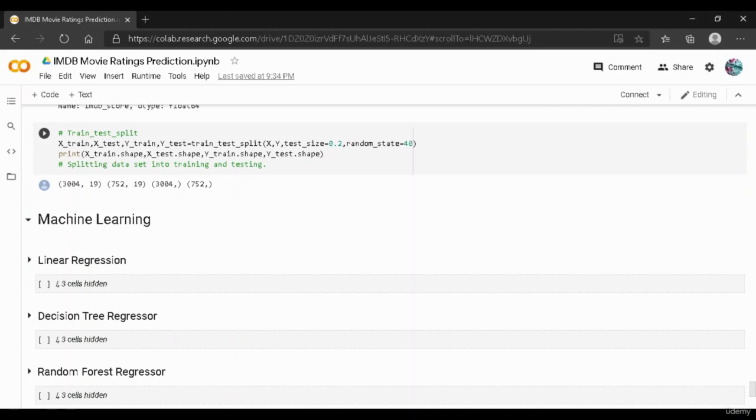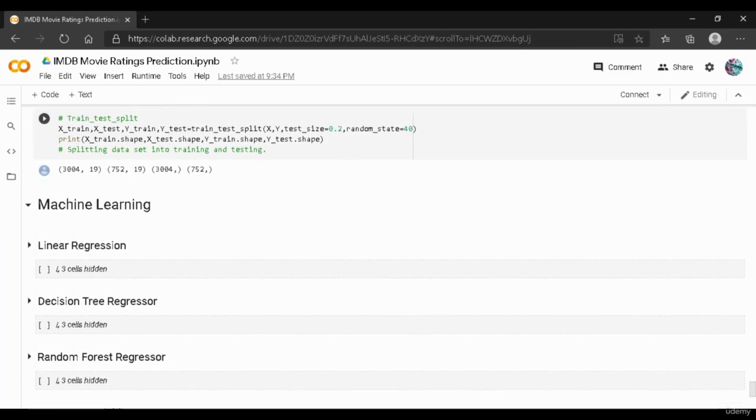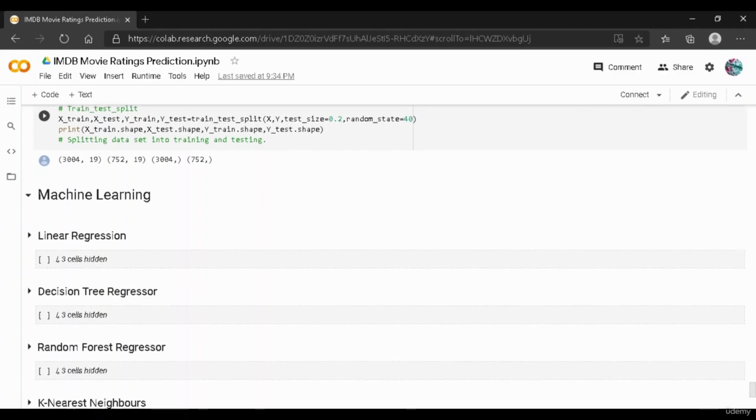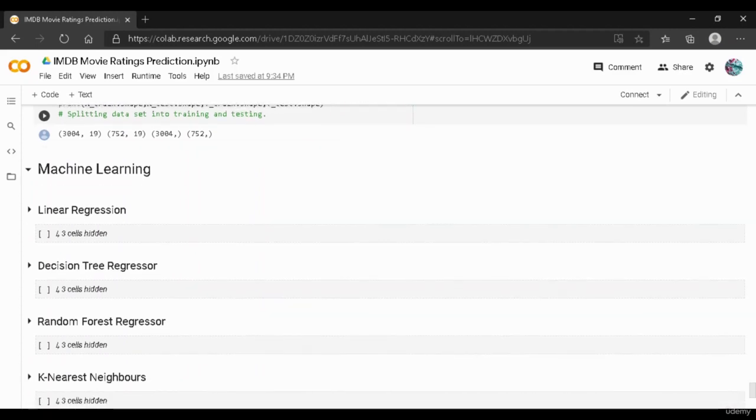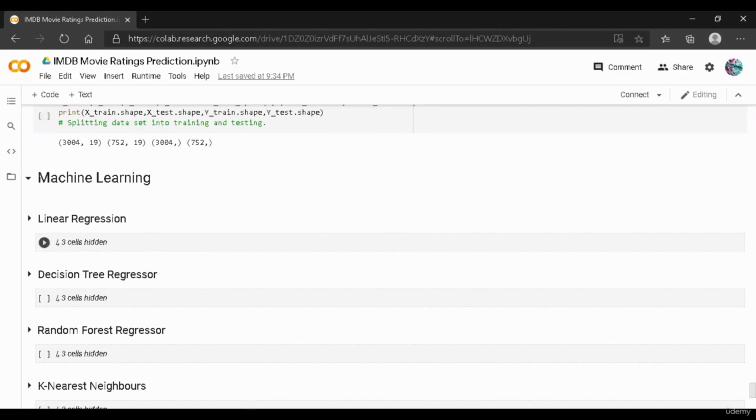So what this does is that it will divide our data into a 20% test size. It will give a test size of 20%, and the train data is going to have a size of 80%. So if we change the value from 0.2 to 0.3, then the train data will have around 70% of the entire data, and 30% of the data will be used for testing purpose. And then over here we have given a random state which is 40. So let's say among 5 people, 2 people use the same random state, then they both are going to get similar results. And then we have printed the X train shape, X test shape, Y train shape, and Y test shape.